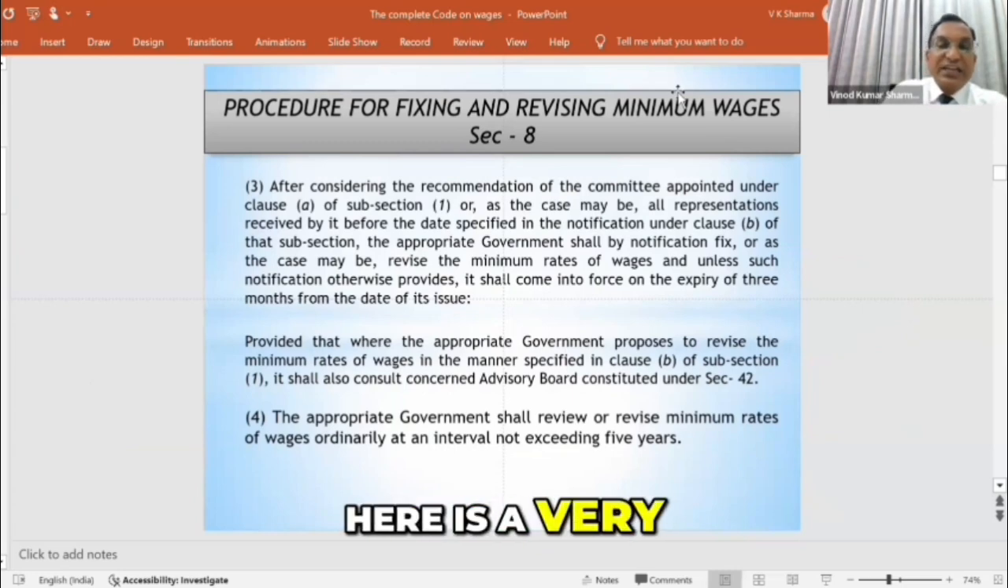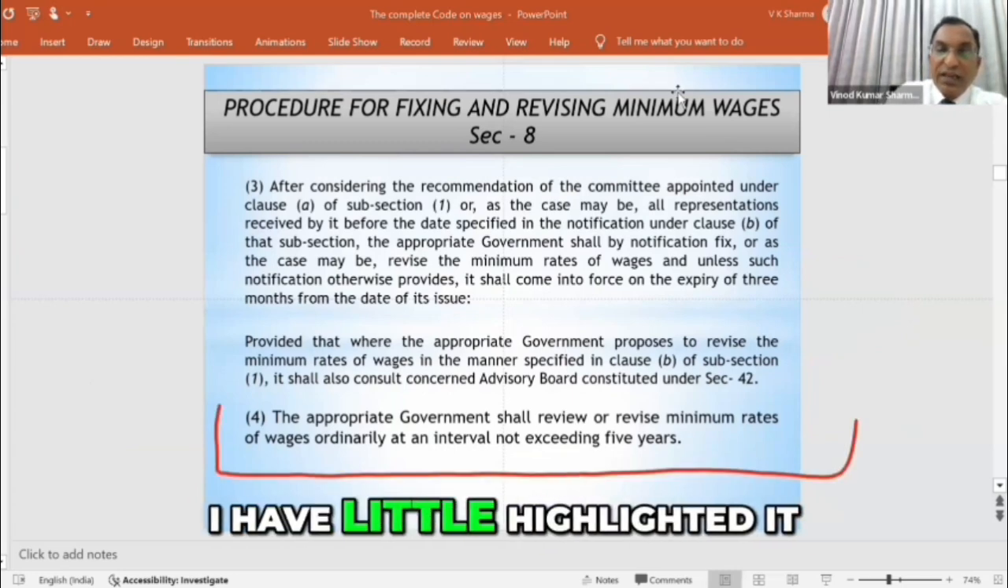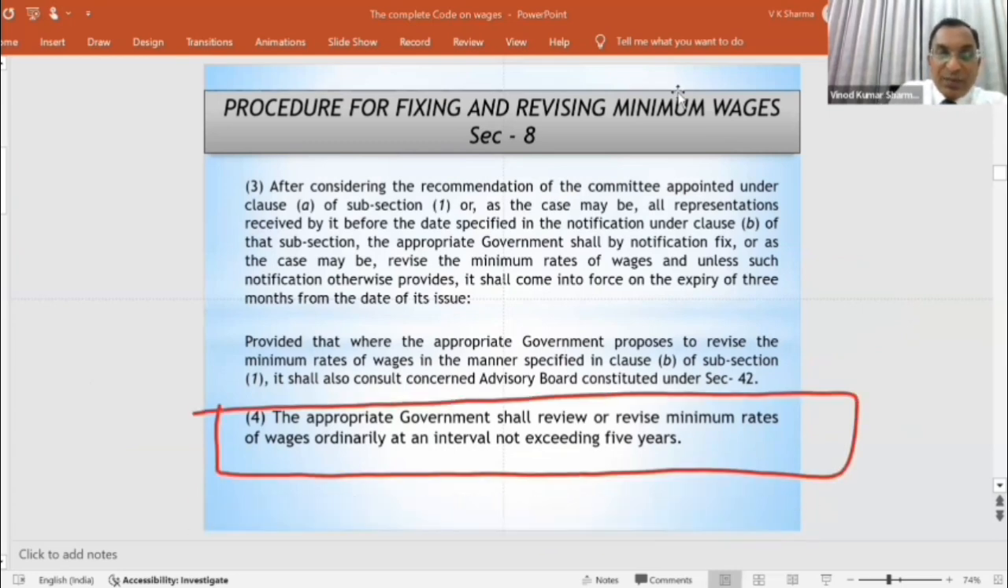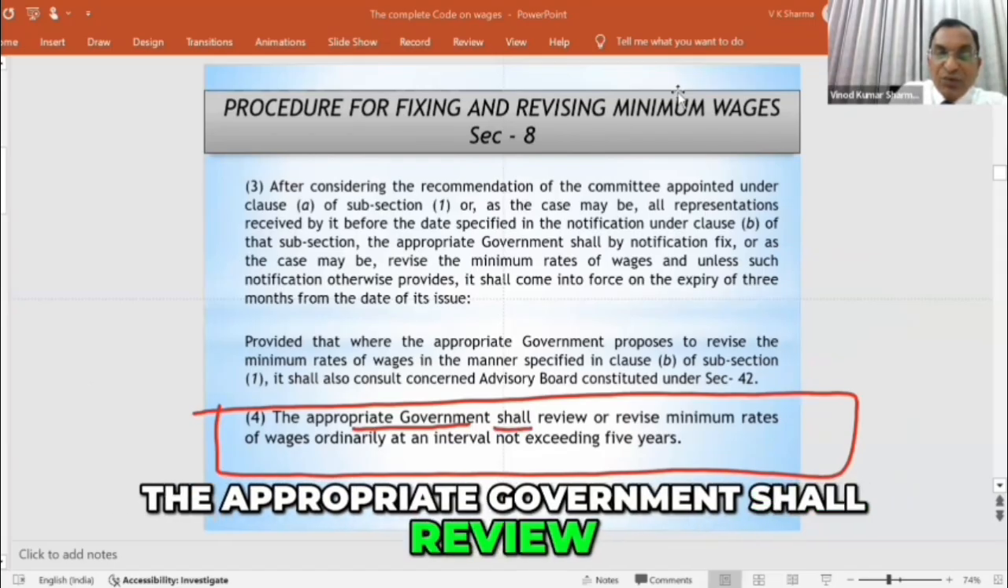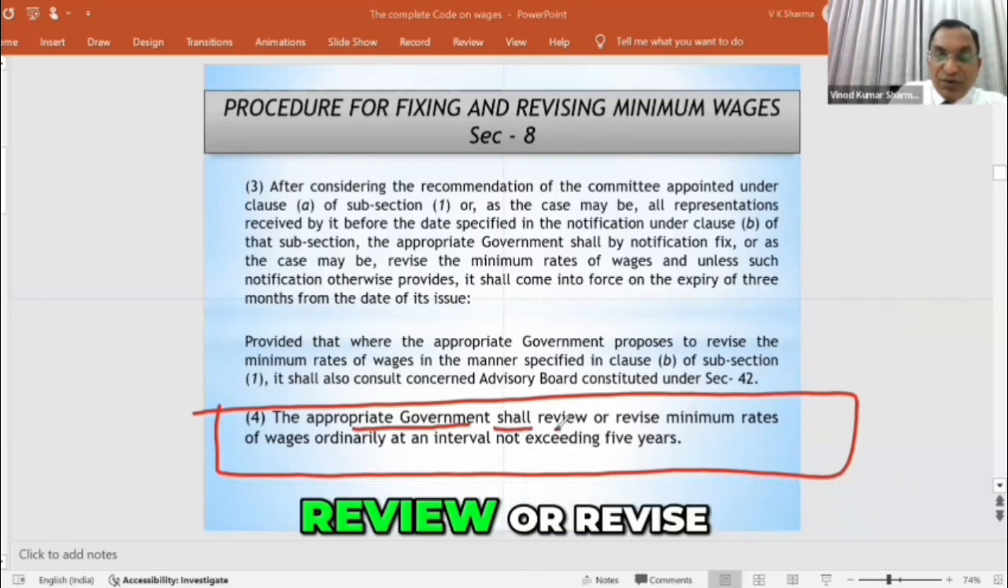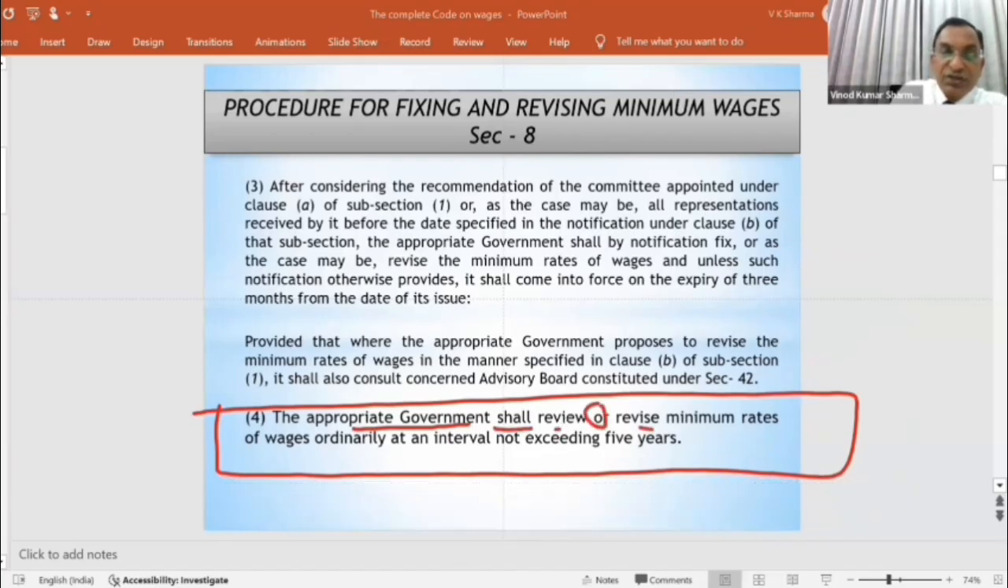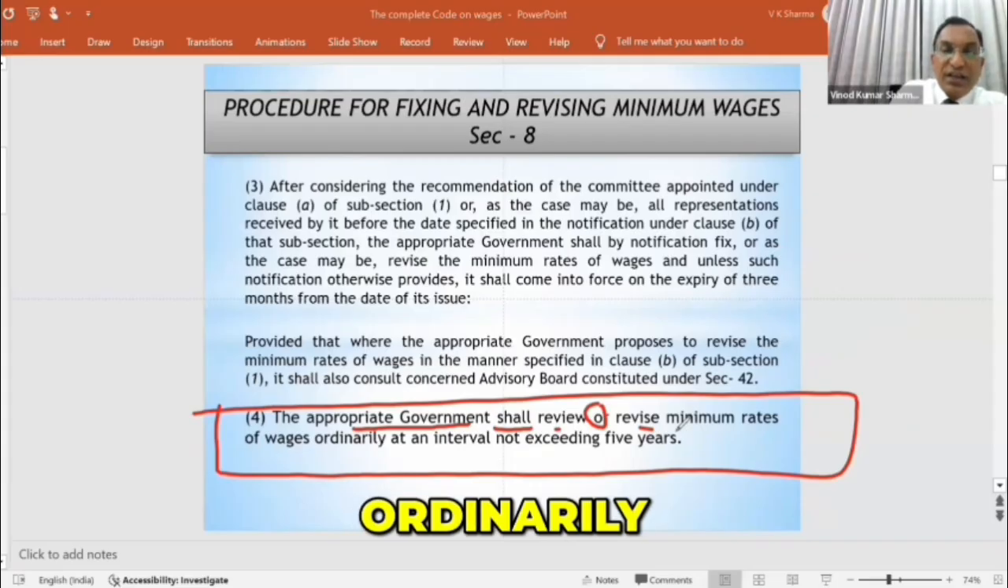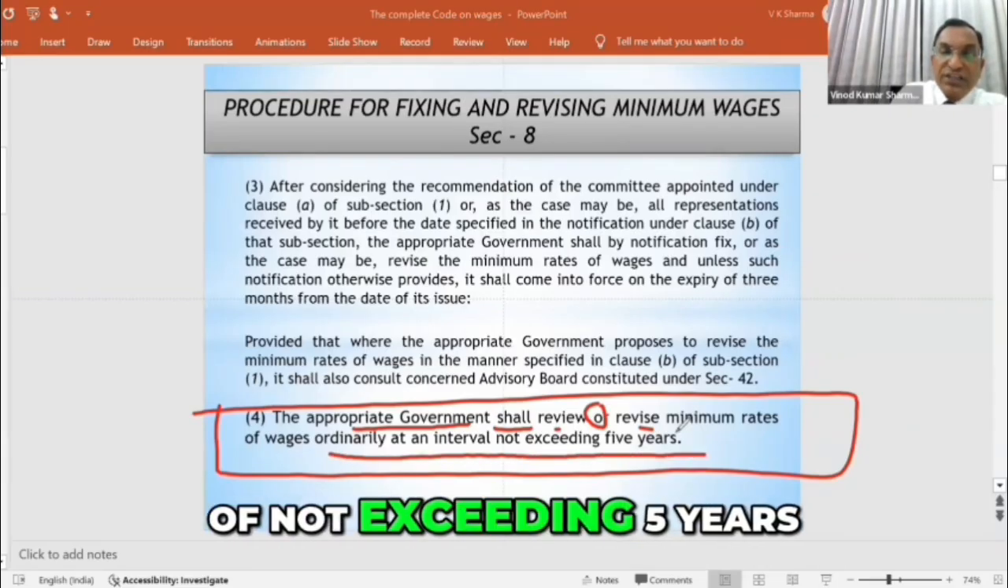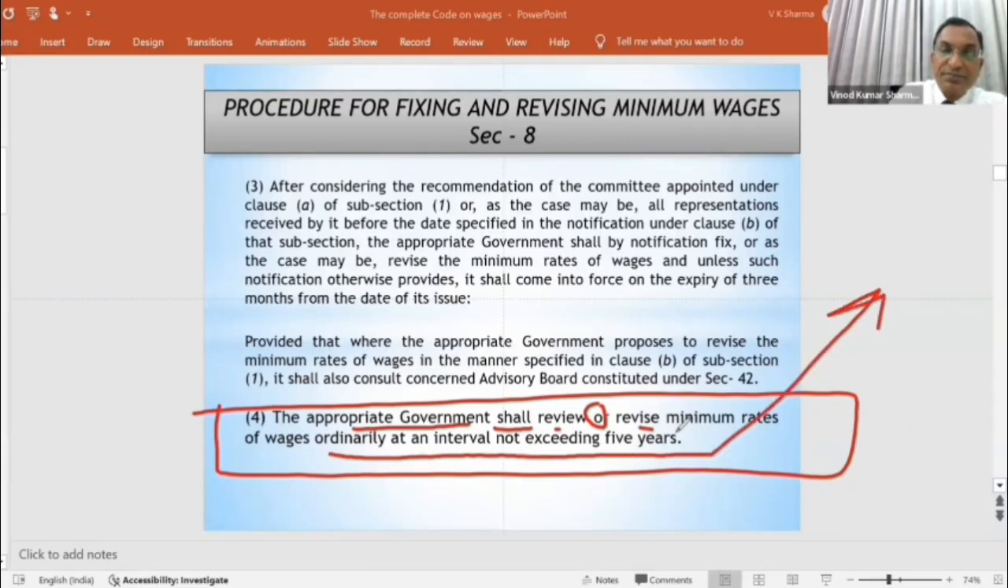Now here is a very interesting thing. I have little highlighted it. The appropriate government shall review or revise the minimum wages ordinarily at an interval not exceeding 5 years. They would revise minimum wages.